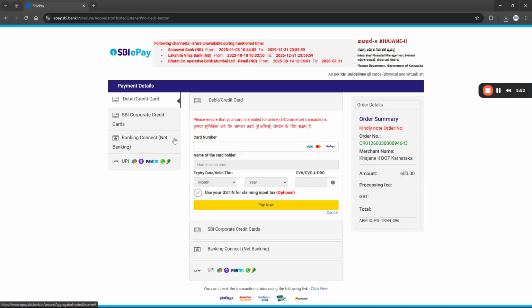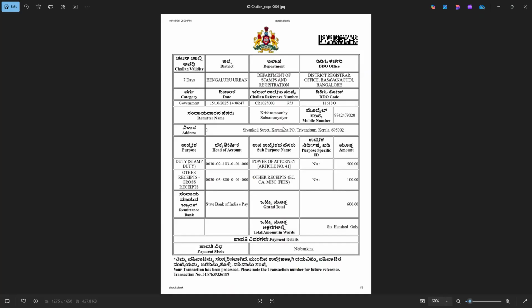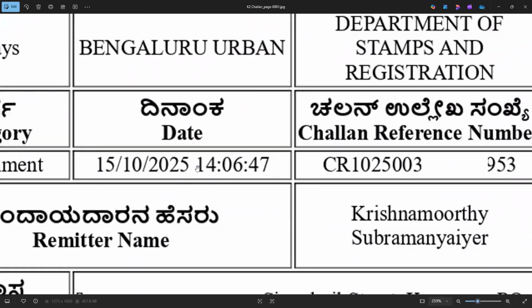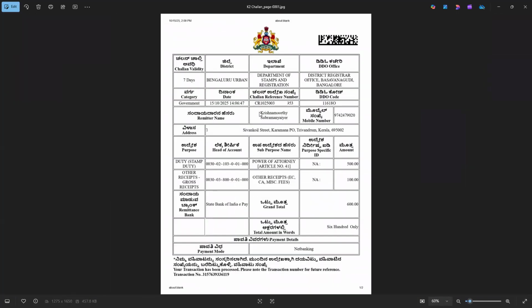Click OK. We have multiple options to make payment through debit card, internet banking or UPI. You can complete the payment. Once you complete the payment, at the bottom of the screen, you get a print option. Click on print and you can save your challan in PDF form. It looks like the image you're seeing on the screen. It consists of DRO details, date and time of payment, challan reference number, and the amount we have paid. So let me come to the point of why I told you to save the challan reference number.